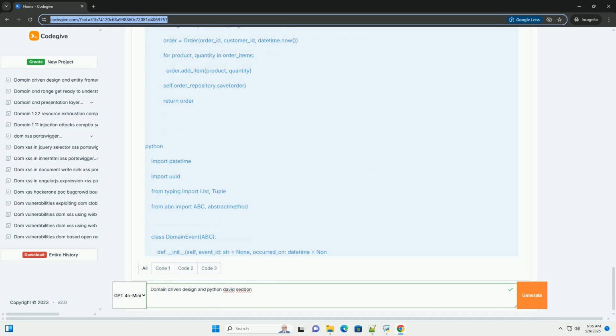The order service doesn't need to know which other components are interested in the order shipped event, it simply publishes the event. David Seddon's perspective. David Seddon is a strong advocate for DDD and building systems that reflect the business domain closely. Here are some key principles aligned with his views.